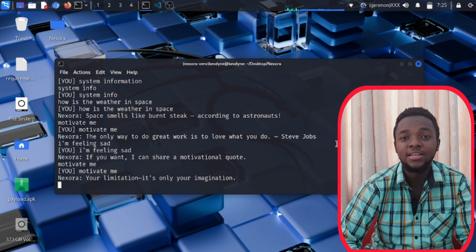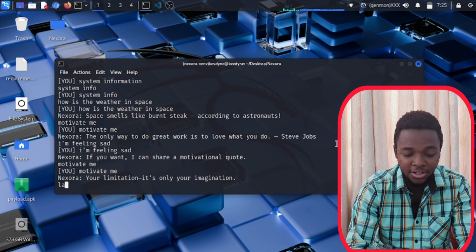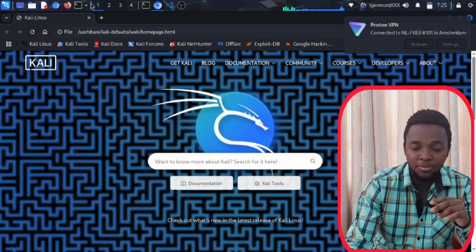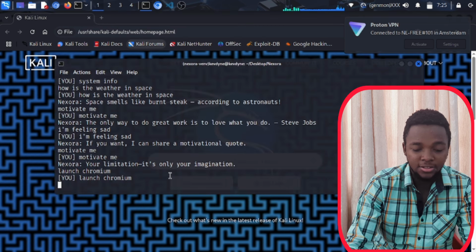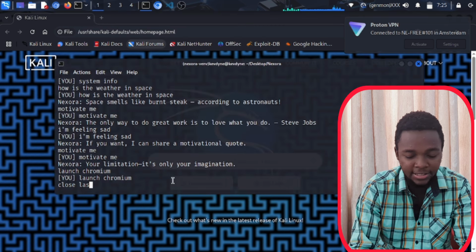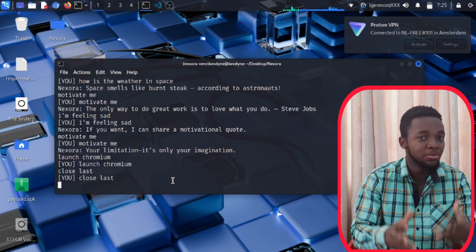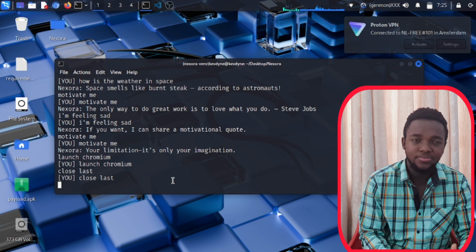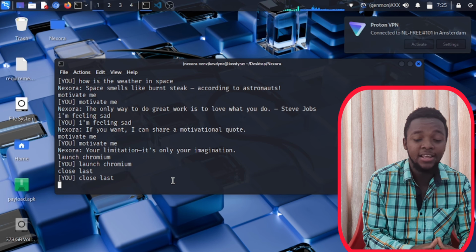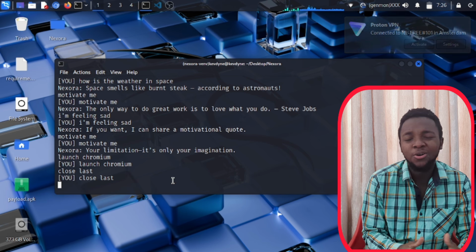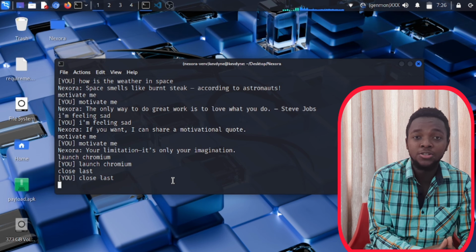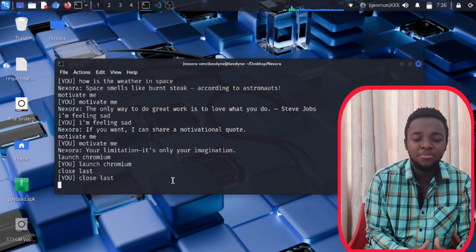Now let us try opening things and closing things. For instance, launch Chromium. There, she'll launch Chromium. There's Chromium, all right? Launched Chromium. Let us say close last. You close the last launched application. It's actually some small things that can become enhanced. Closing last launched app, Chromium. All right, she's using HTTPS. That's why her voice is actually online based. So depending on internet speed, she will reply to you faster or slower. But also she depends on the machine that she's running on. I gotta update my machine, kind of.